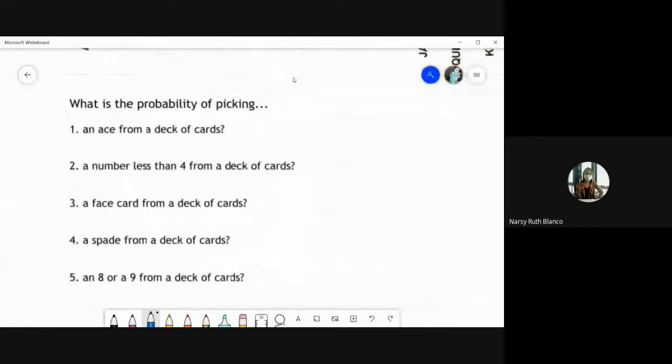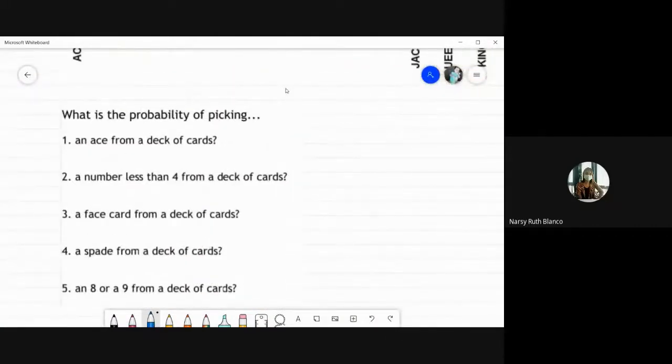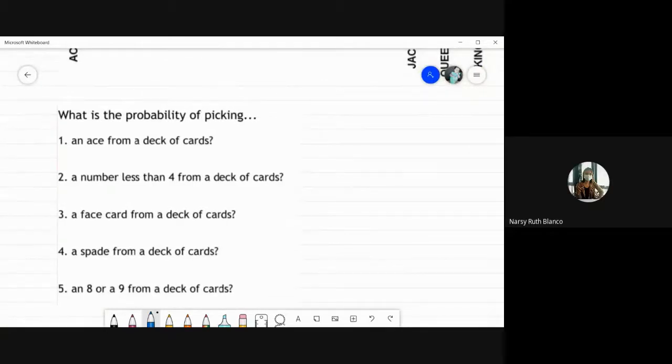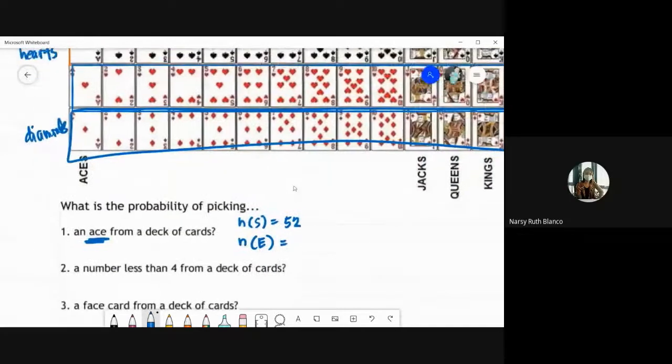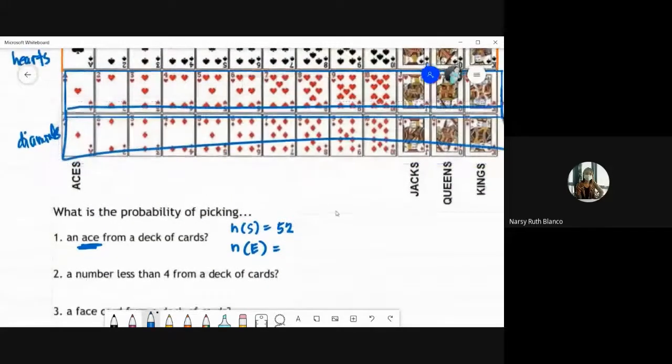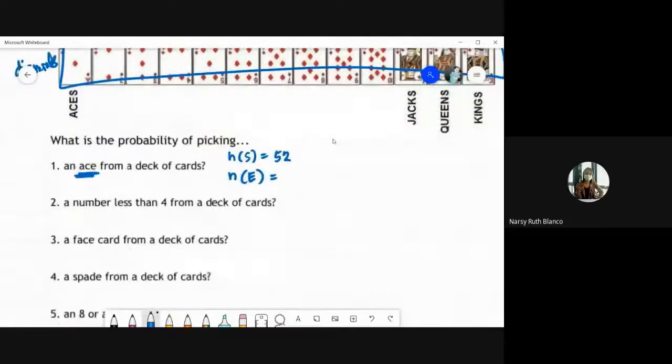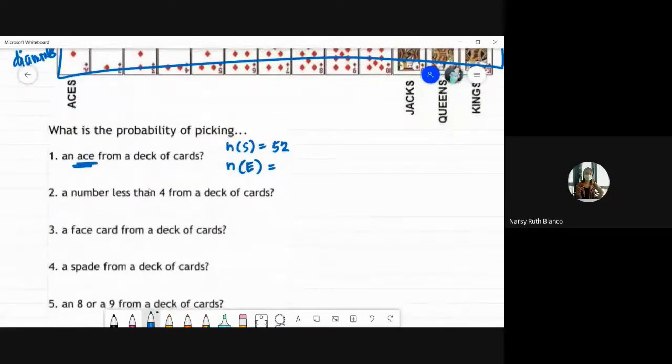Ayan. Like, what is the probability of picking an ace card from a deck of cards? So, sulat natin lagi yung kailangan natin. Yung number of all possible outcomes, it would always be 52. And our event is getting an ace. So, ilan yung ace natin? Yun yung bilang of favorable outcomes. Tingnan nyo kung ilan yung ace. Apat lang ba yung ace? Ayan, apat yung ace.